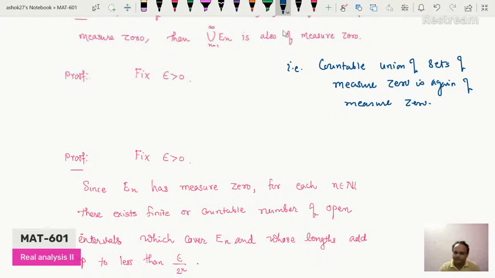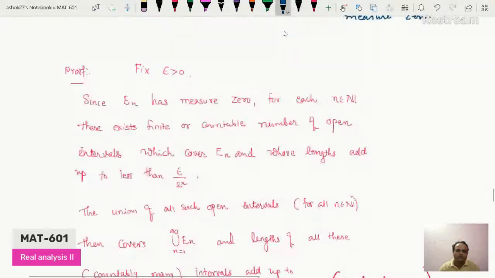So we'll prove this. To use the definition of a set of measure 0, let us fix one epsilon which is greater than 0. Since En has measure 0 for each n belonging to N, the set of natural numbers, there exist finitely or countably many open intervals which cover En and whose lengths add up to less than epsilon divided by 2 raised to n.